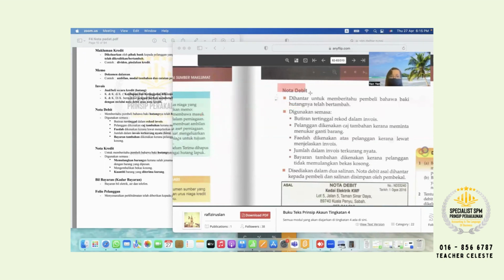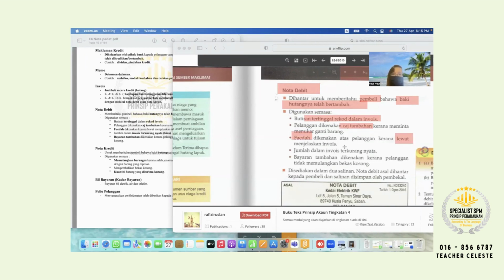Nota debit, which is inform the buyer, hutangnya telah bertambah. Hutangnya telah bertambah. Kenapa? Why hutang bertambah? Maybe invoice tertinggal record. Maybe you got a charge tambahan. Maybe you late charges.